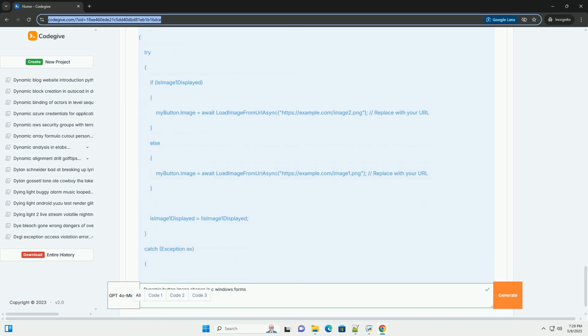8. Using image lists for efficient management. If you have many images that you want to use with your buttons, using an ImageList control can be more efficient. ImageList preloads the images into memory, which can improve performance, especially when frequently switching between images. 1. Add an ImageList control. From the toolbox, drag and drop an ImageList control onto your form. It will appear in the component tray below the form.